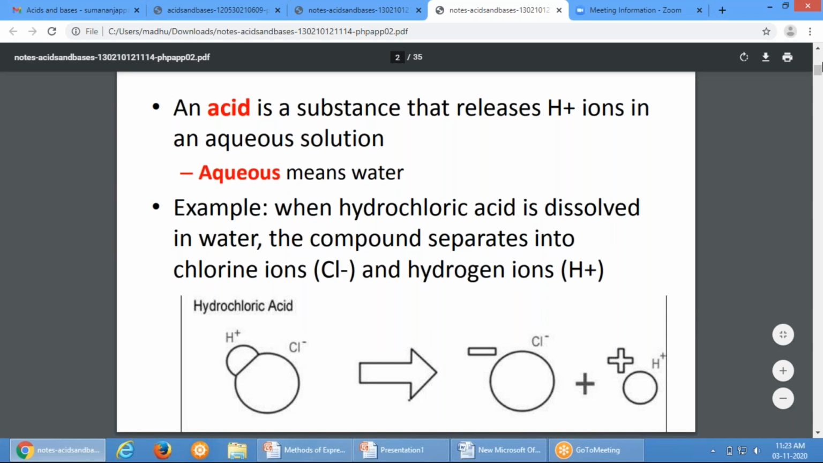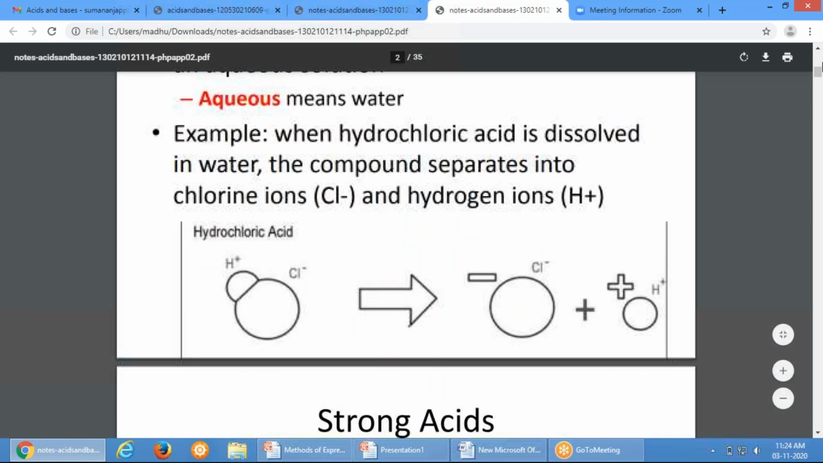If you take an example of hydrochloric acid, when you dissolve it in water, it is going to dissociate into hydrogen ion and chloride ion, H plus and Cl minus. So what is it giving here? Hydrogen ion. So we say acid is a substance that releases hydrogen ion. You can see how hydrochloric acid dissociates.